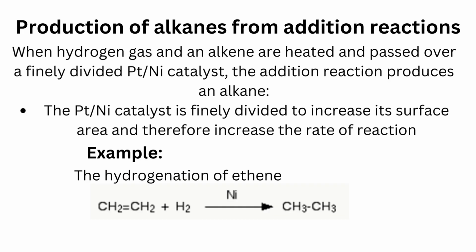Production of alkanes from addition reactions. When hydrogen gas and an alkene are heated and passed over a finely divided platinum or nickel catalyst, the addition reaction produces an alkane. The platinum or nickel catalyst is finely divided to increase its surface area and therefore increase the rate of reaction. Example, the hydrogenation of ethene. CH2=CH2 plus H2, in the presence of nickel, we get CH3CH3, which is ethane.